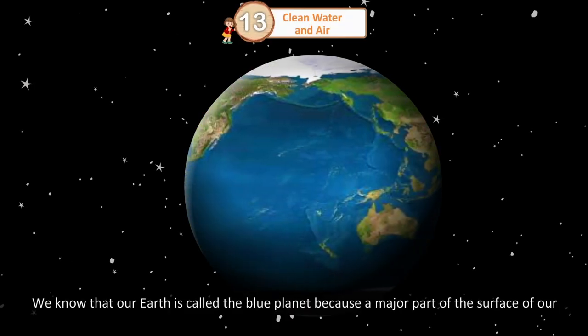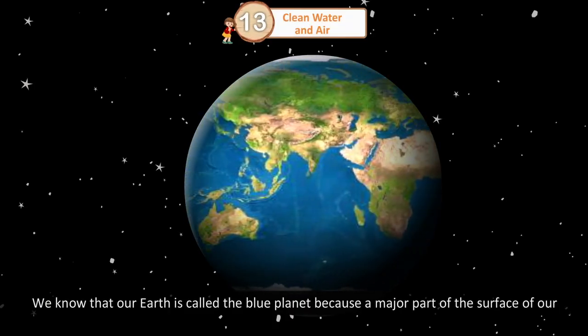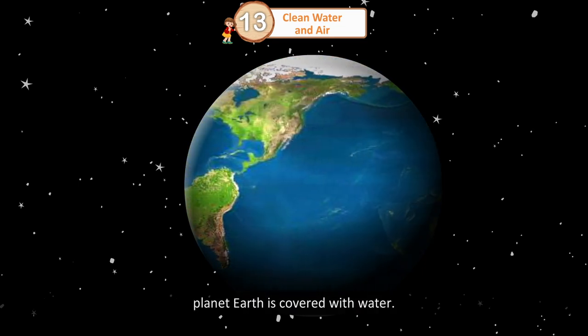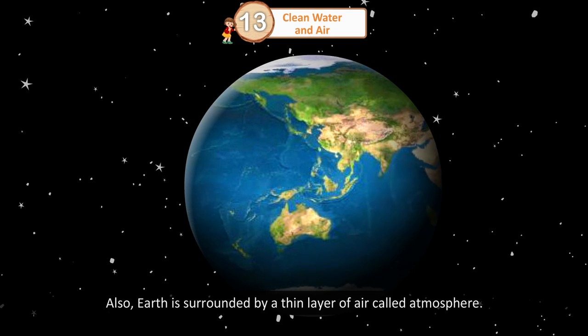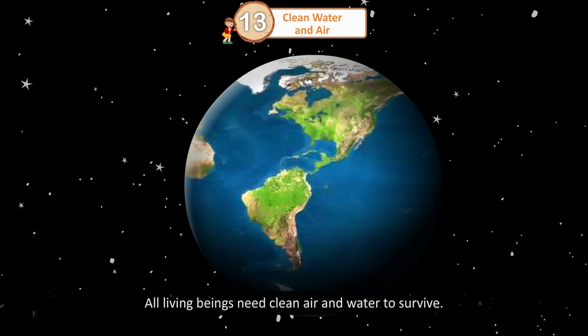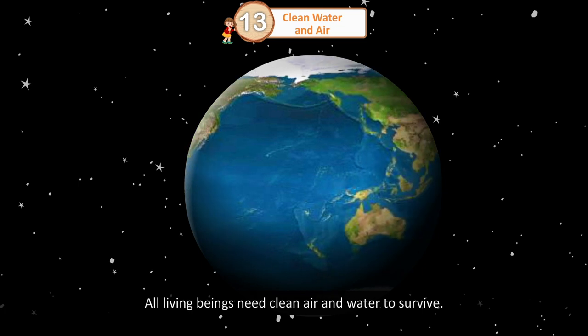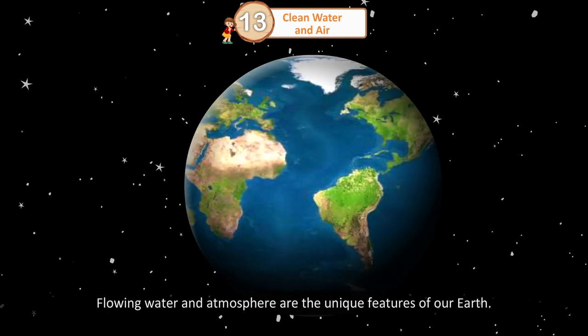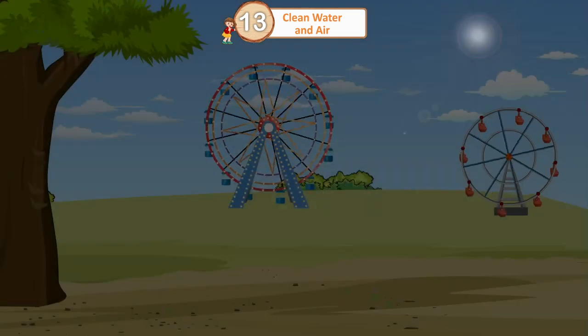We know that our Earth is called the blue planet because a major part of the surface of our planet Earth is covered with water. Also, Earth is surrounded by a thin layer of air called atmosphere. All living beings need clean air and water to survive. Flowing water and atmosphere are the unique features of our Earth.